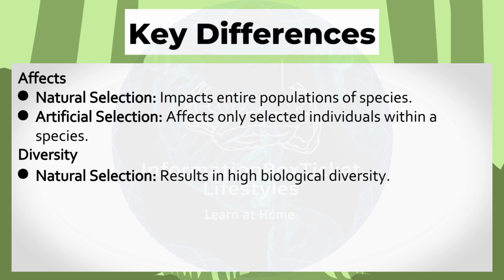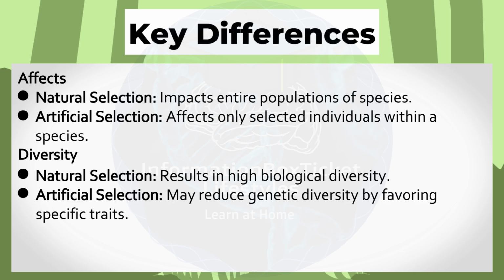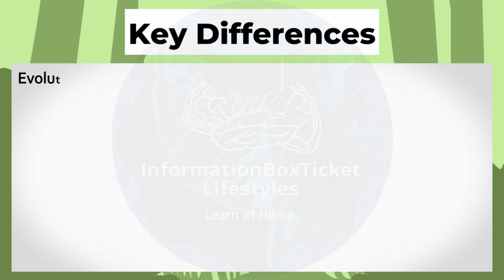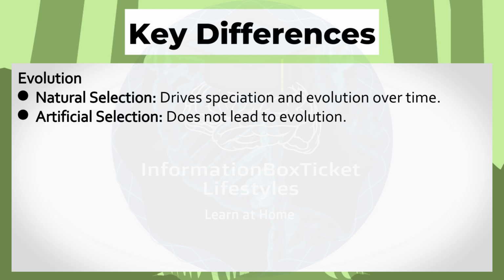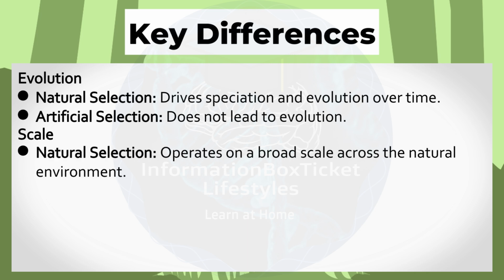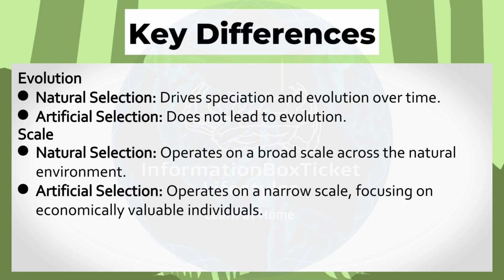Diversity: natural selection results in high biological diversity. Artificial selection may reduce genetic diversity by favoring specific traits. Evolution: natural selection drives speciation and evolution over time. Artificial selection does not lead to evolution. Scale: natural selection operates on a broad scale across the natural environment. Artificial selection operates on a narrow scale, focusing on economically valuable individuals.